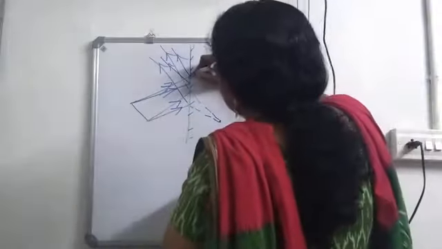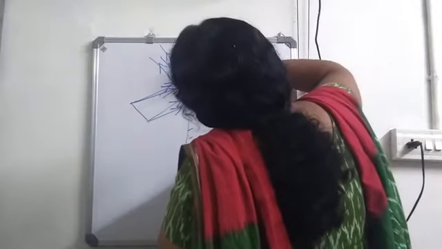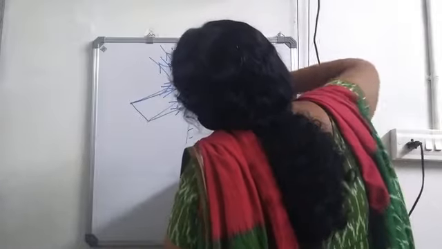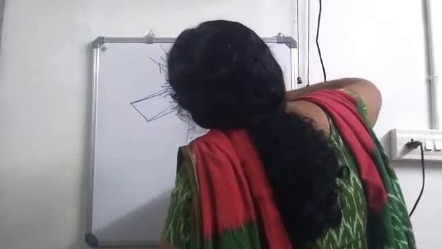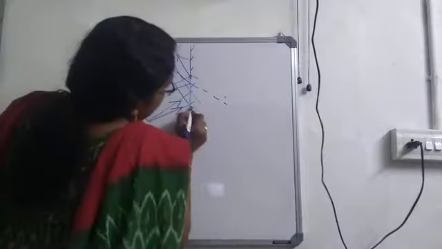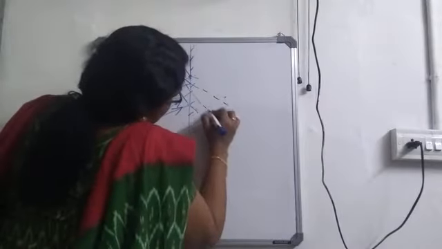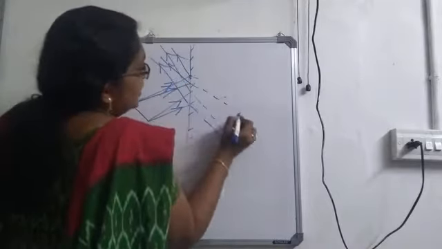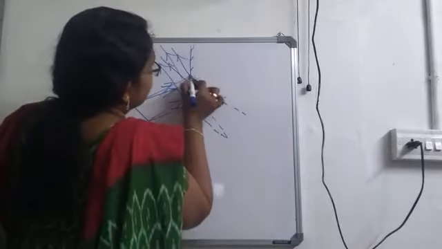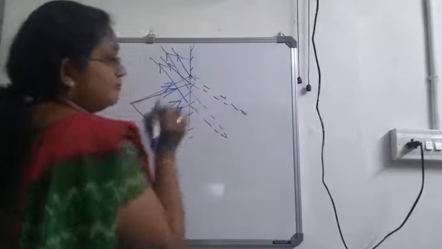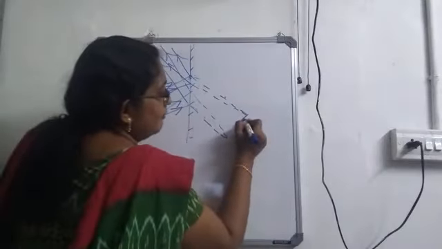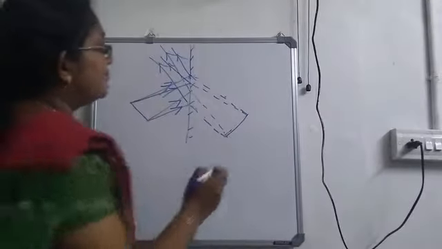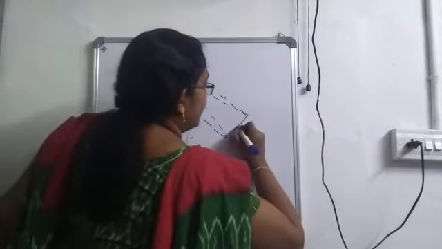Okay. Similarly, when you are extending these two rays, here also when you are extending, it meets at a point. Then when we join these two, we will get the image. This is how we will be getting the image in the case of an extended source.